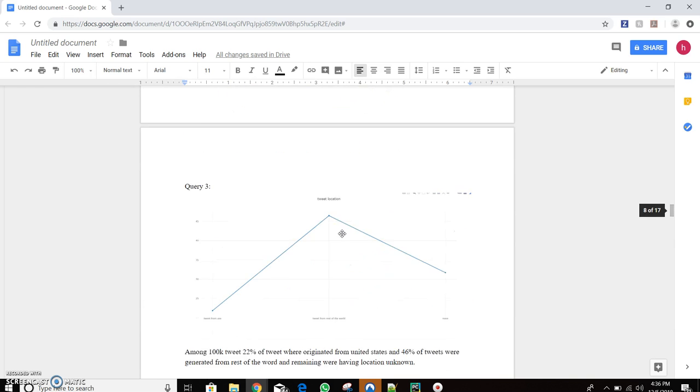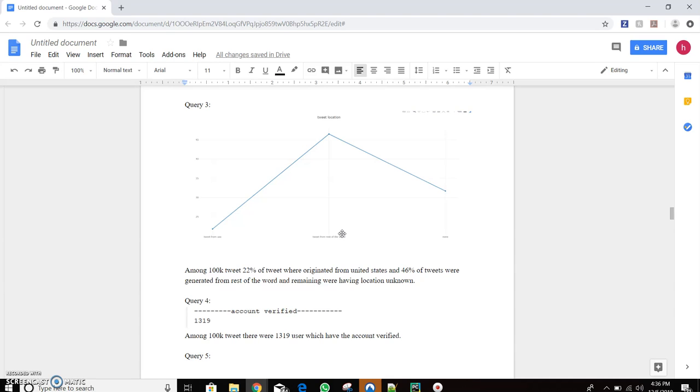Mostly people are using different words, like 91.7% of words used in the tweets were not related to House, Trump, or Senate. The third query is related to where the tweet is generated. It is based on the location. Around 22% of the tweets are generated from the United States, 46% of the tweets are generated from other locations, and the remaining do not specify their locations.